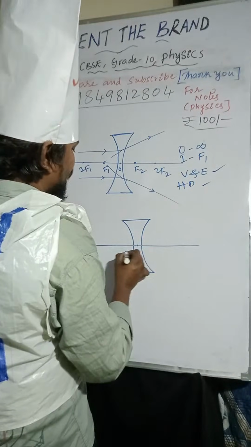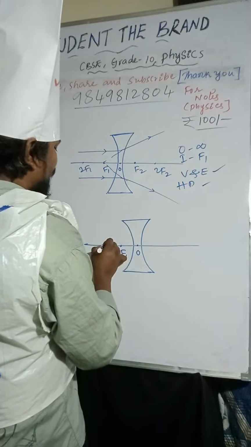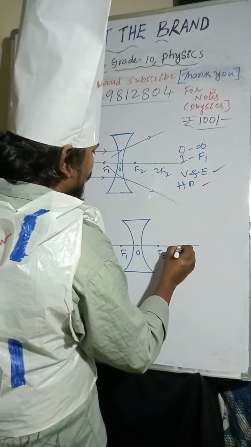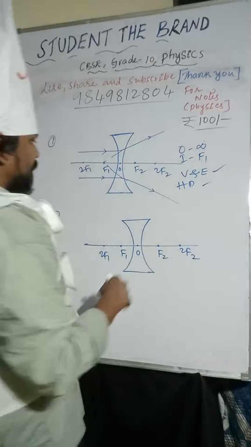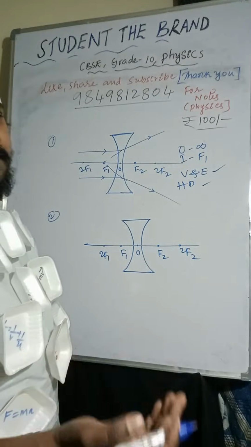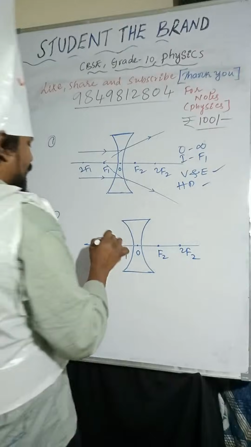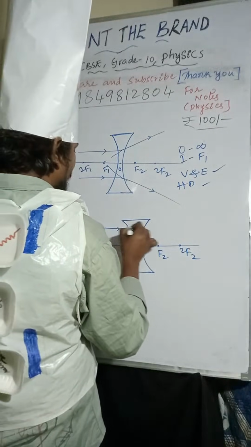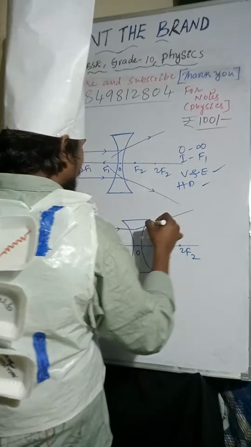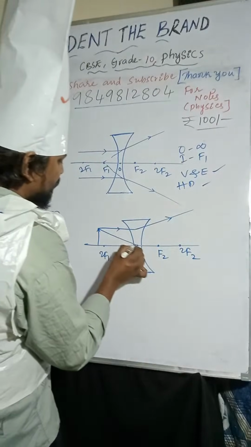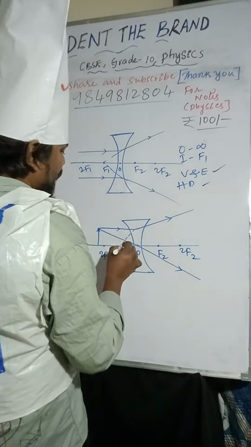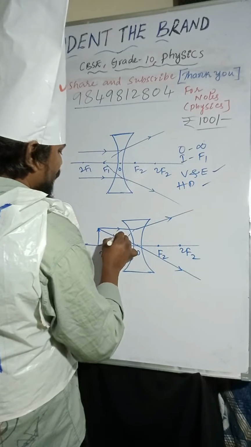Optic center, F1, 2F1, F2, 2F2. Okay, object is placed anywhere between optic center and infinity. So one light ray I am taking like this, it will be diverging. Another light ray is passing through optic center. So if you are taking here, the image will form here.